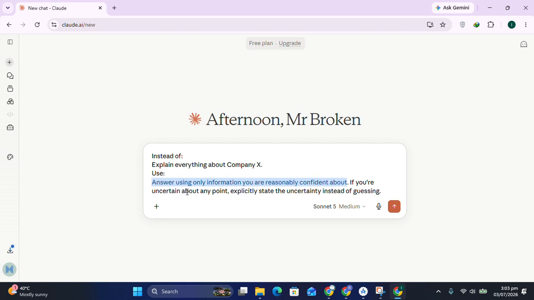If you are uncertain about any point, explicitly state that uncertainty instead of guessing. Once you have entered this prompt, it will only answer with what it is confident about. If Claude AI has any uncertainty, it will not guess anything. So you just have to try this.